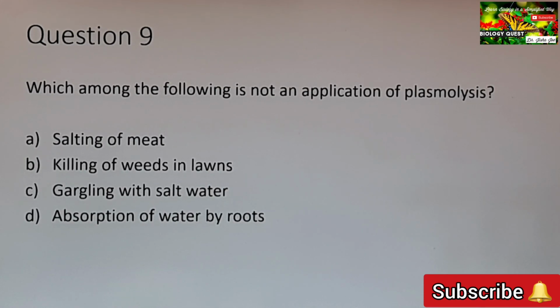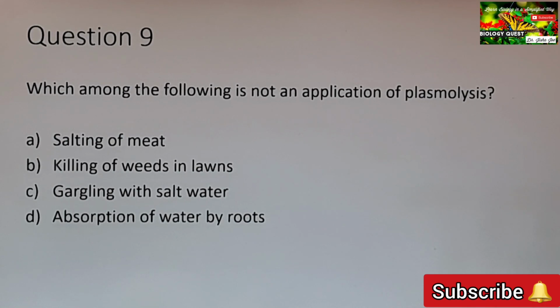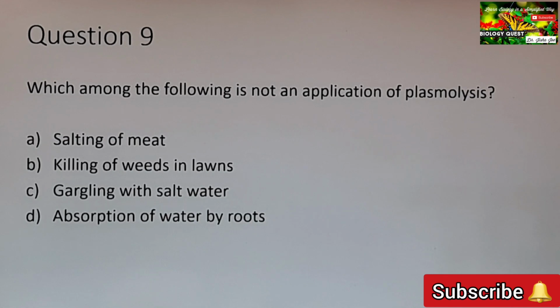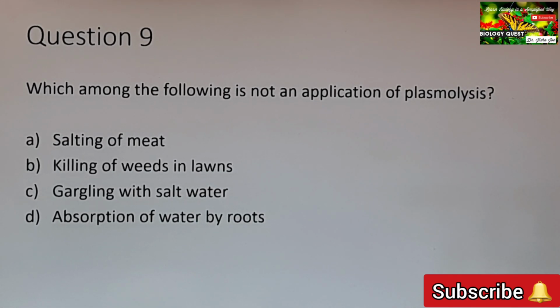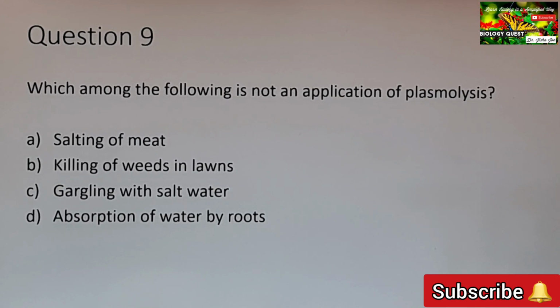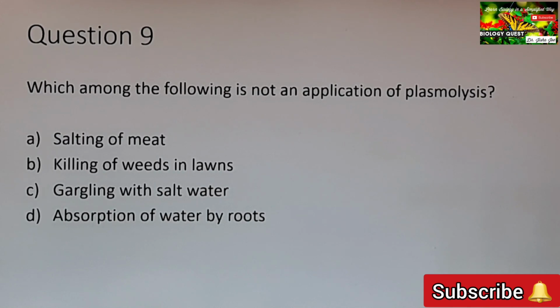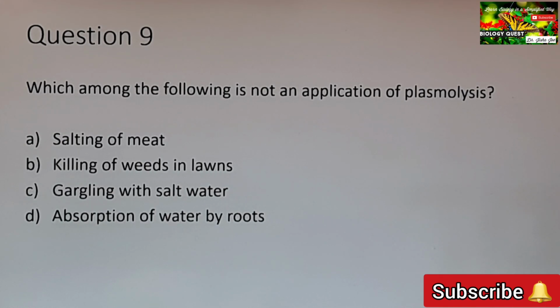B, killing of weeds in gardens. That is also an application of plasmolysis. Salt solution is sprayed onto the roots of weeds to kill them in lawns. When weeds grow in lawns, a salt solution is sprayed onto the roots of the weeds. Since salt solution is a hypertonic solution, plasmolysis occurs in the root hair cells, and as a result the weed will die.